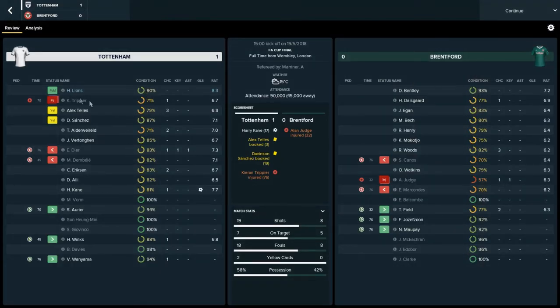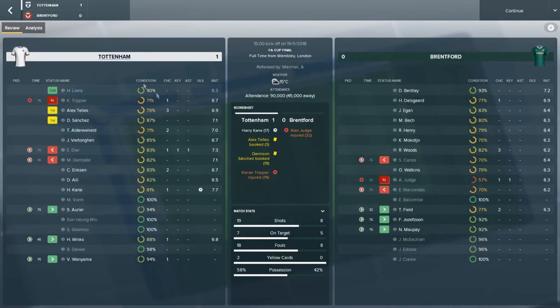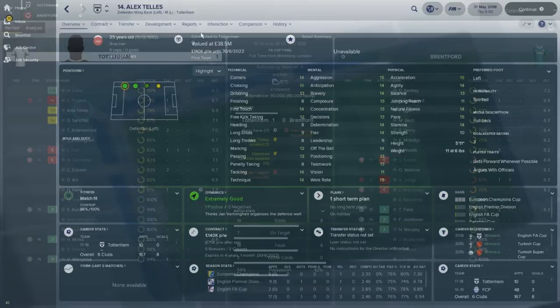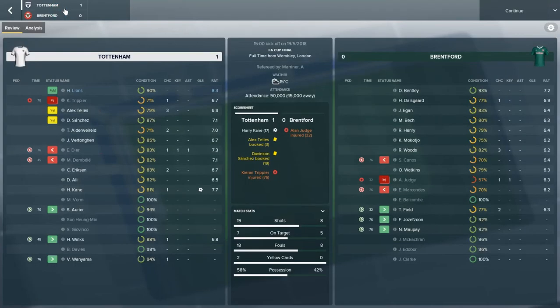Who's getting the goal? Harry Kane, of course. I mean, that's a strong team out there. They got Giovinco. Didn't even see that happening as a transfer. It's quite low in value, but quite a good return. Anyone else stick out there? Alex Telles went to Tottenham from Porto, of course. Not amazing. Keeping Danny Rose out, though, I'd imagine, and Ben Davies.